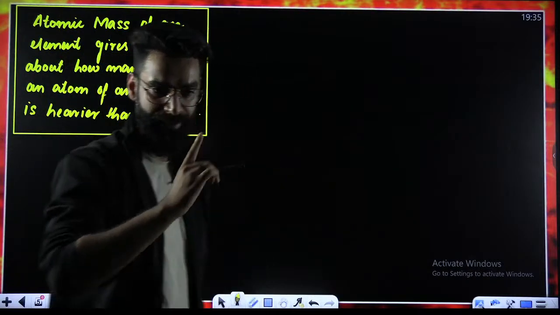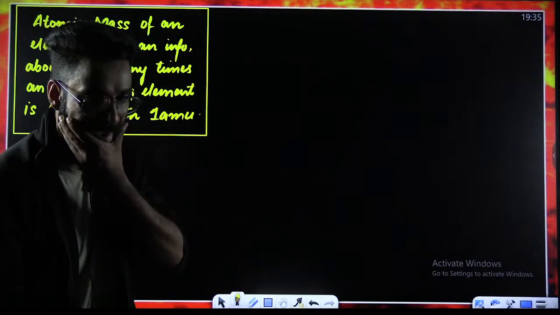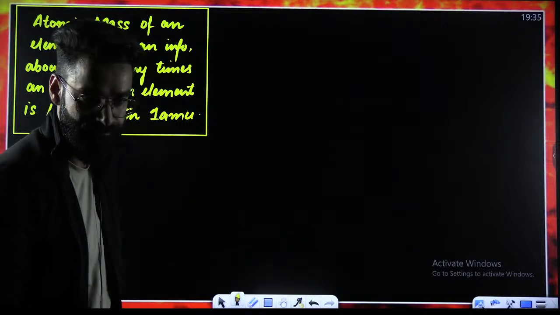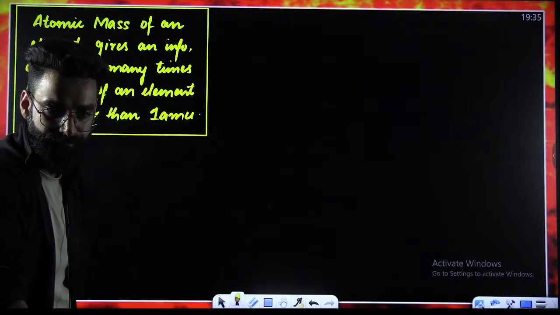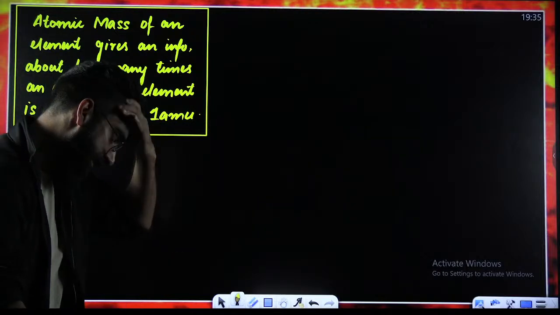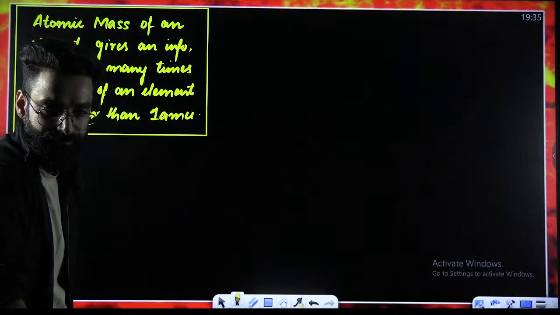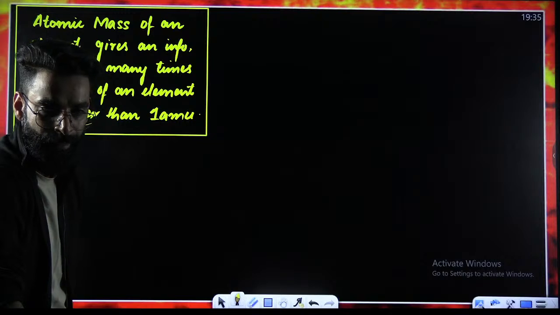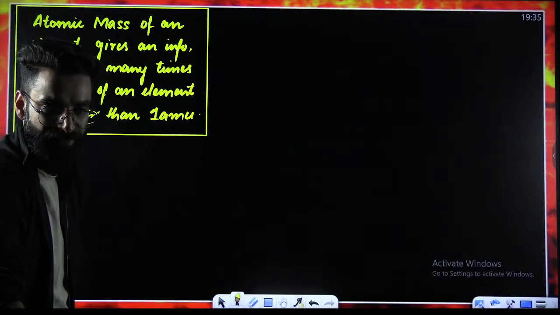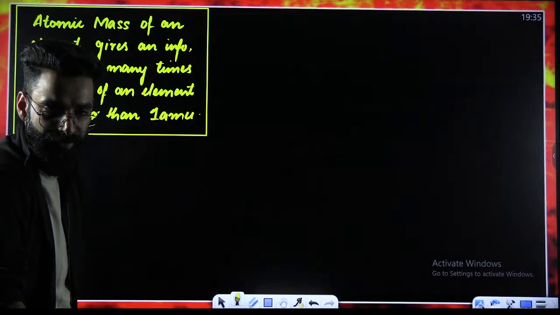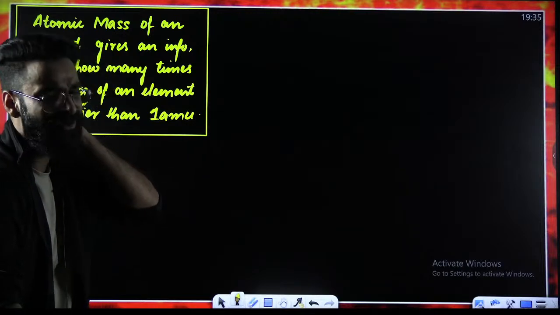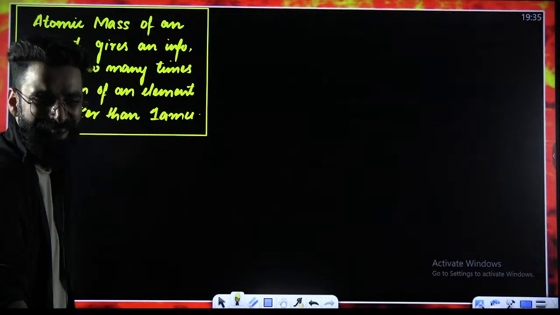If this is super clear to everyone, let me know once in the chats whether yes or no. Quickly, people. If this is clear to everyone, let me know in the chats with yes or no so that I'll get to know whether you got the concept or not. Perfect. I would want everyone to let me know in the chats. Please, quickly, be active in the chats as well.